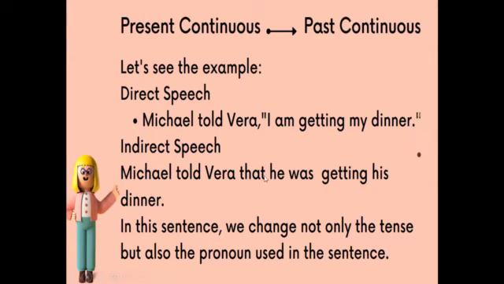Michael told Farah that he was getting his dinner. In this sentence, we change not only the tense from present continuous into past continuous, but also the pronouns from I into he and my into his. So he was getting his dinner. Was is past continuous.